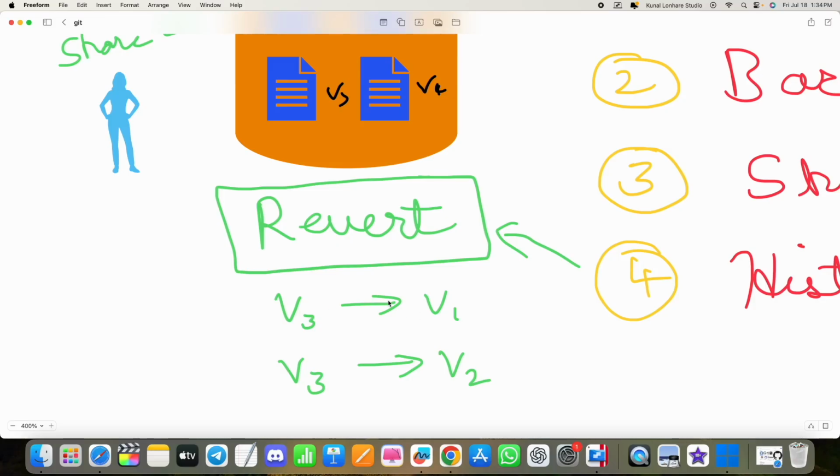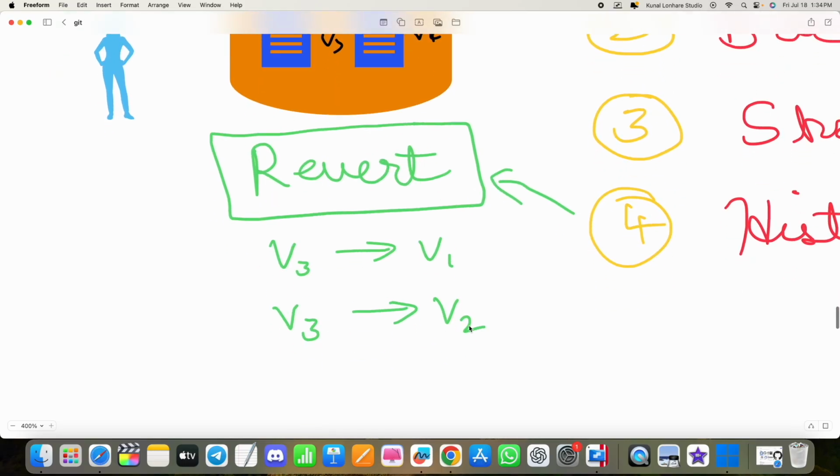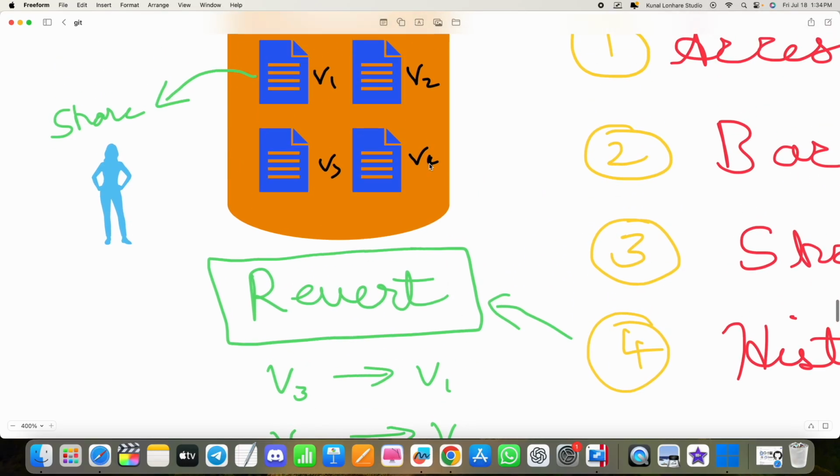You can directly go to your base version, and let's say from version 3 you want to go to version 2. You can do that. And similarly, if from version 2 you want to move directly to version 4, you can do that.